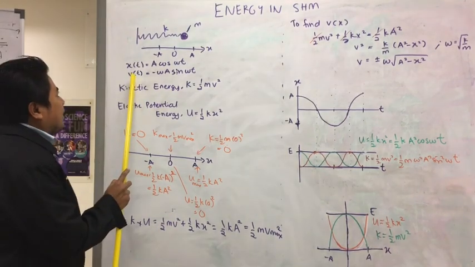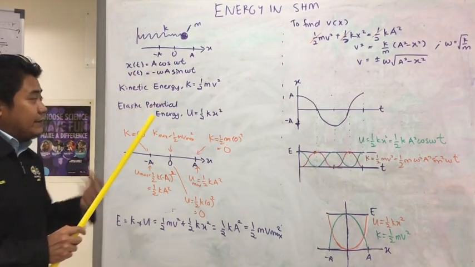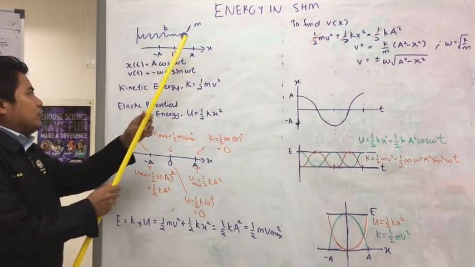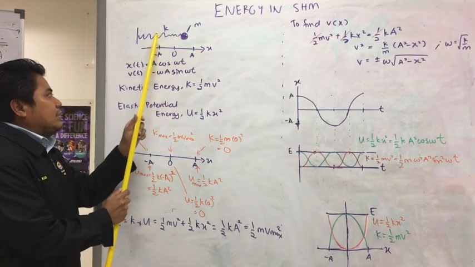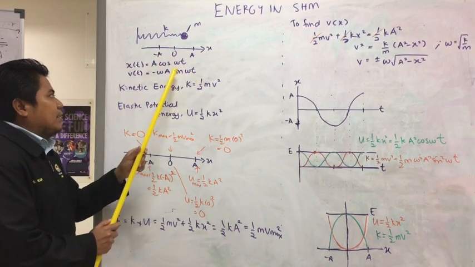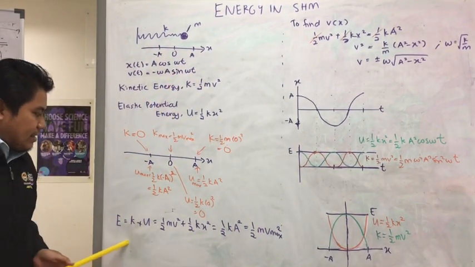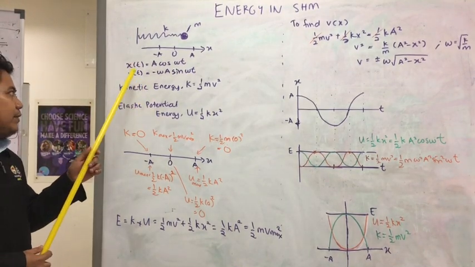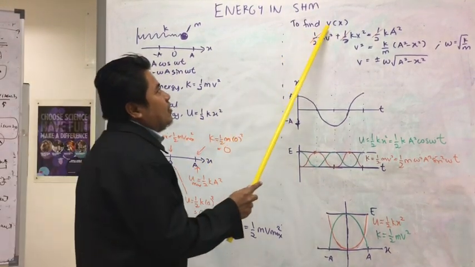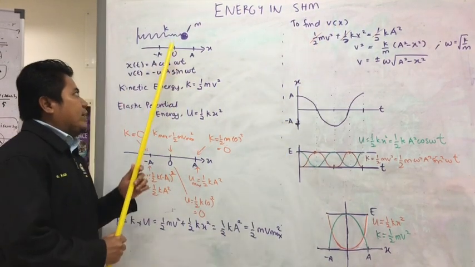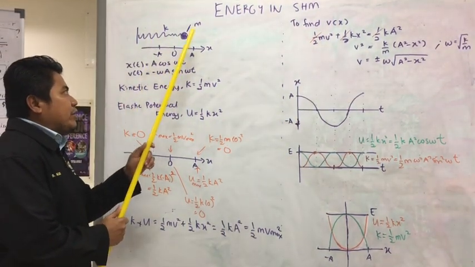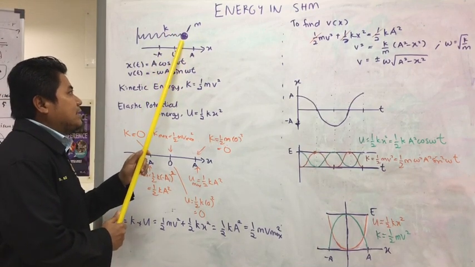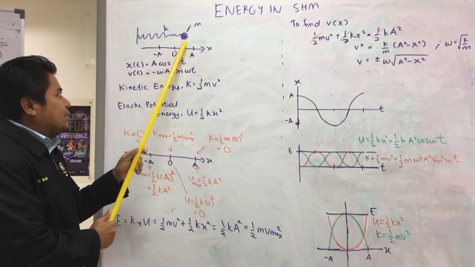Alright, from the previous lesson, this relation can show us what happens to the velocity at any time. By using this energy relation, we can also deduce another relation for the velocity at any position. Even though we know the velocity is zero here and maximum here, what is the velocity at any other position?